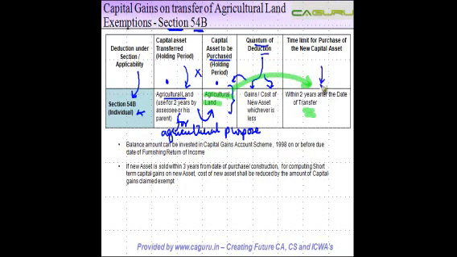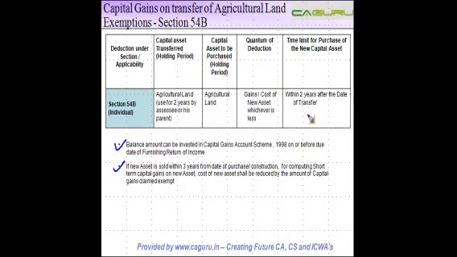Of course, the second thing you need to keep in mind is this. Let's say you transfer an agricultural land which is exempt from capital gains tax, and you want to buy another agricultural land, but you're not able to purchase this before the due date of filing of return of income. So what is the position that you will take in the return? In the interim, the law provides that you can invest that amount in the capital gains account scheme on or before the due date of furnishing of return of income, same as what we discussed in the context of section 54 above.